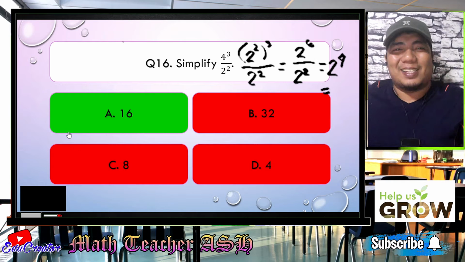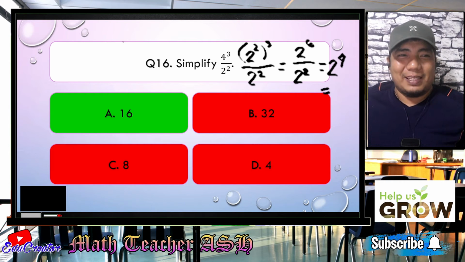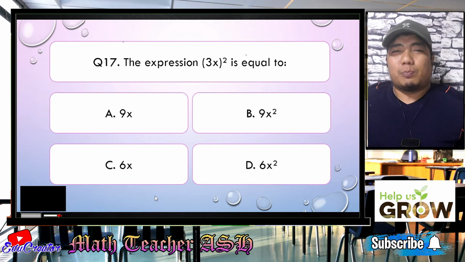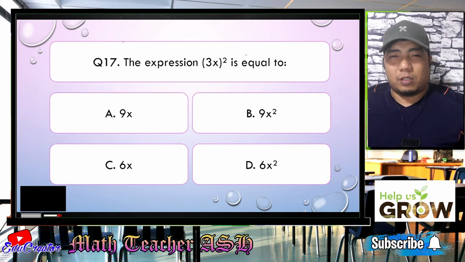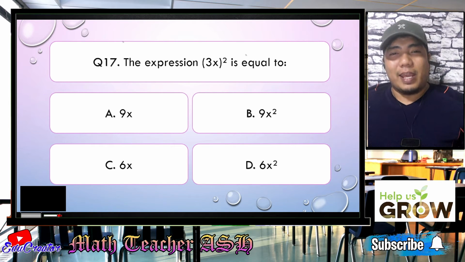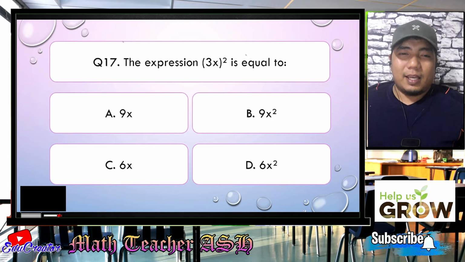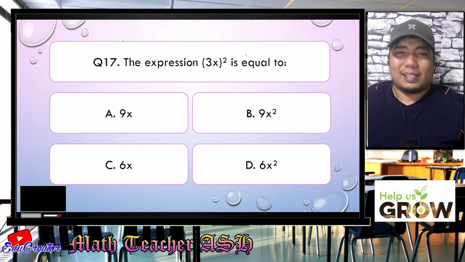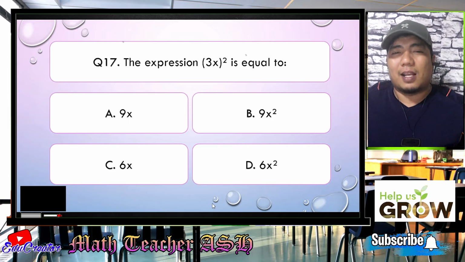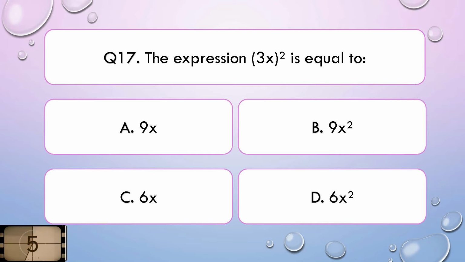So now let us go to question number 17. Question number 17: the quantity 3x to the second power, or 3x squared, is equal to, is it A, 9x, B, 9x squared, C, 6x, or D, 6x squared? I'll give you 5 seconds to think about your answer.